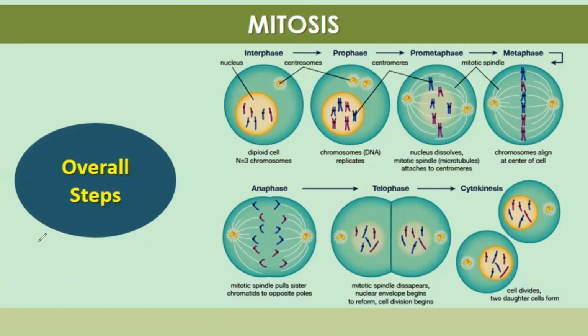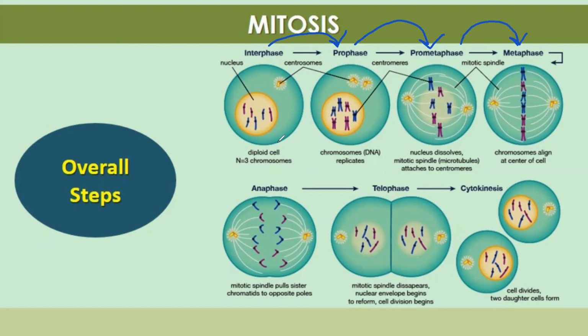Overall steps of mitosis. Let's do a quick revision of mitosis. Interphase is followed by prophase, prophase to prometaphase, prometaphase to metaphase.